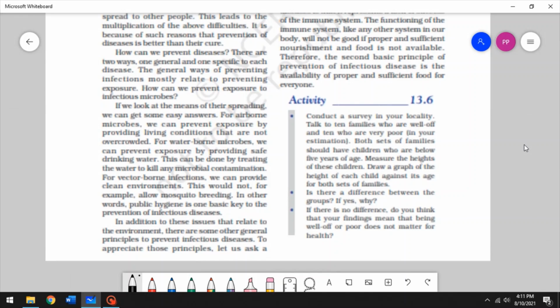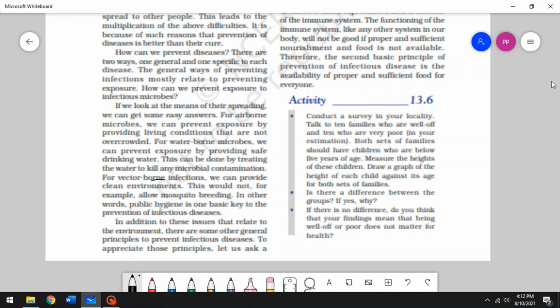The short answer to that would be by maintaining good hygiene and sanitation. So for airborne microbes, we could prevent exposure by providing living conditions that are not overcrowded. For waterborne diseases, we can prevent the exposure by providing safe drinking water. For vector-borne diseases, we can provide clean environments that do not serve as breeding grounds for those vectors.